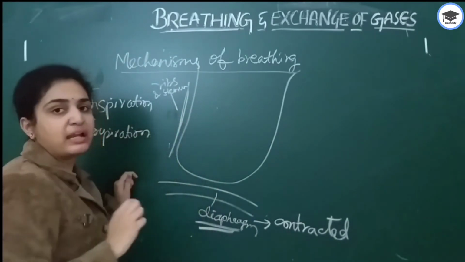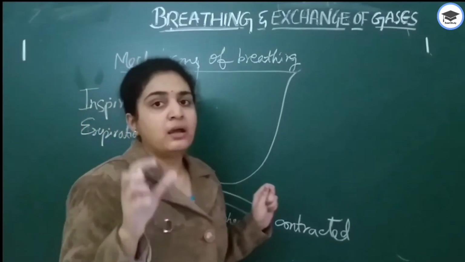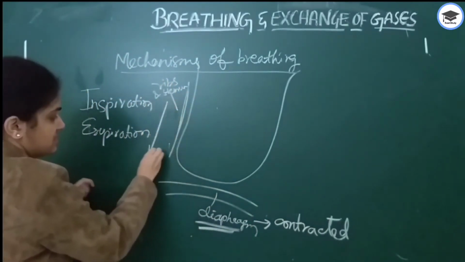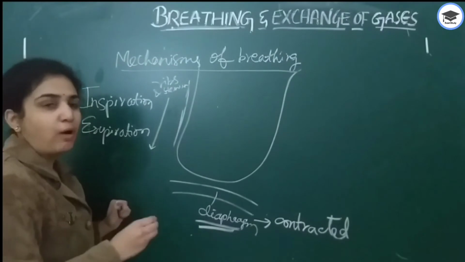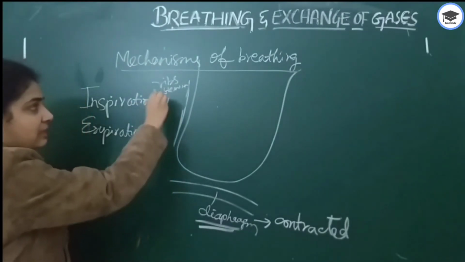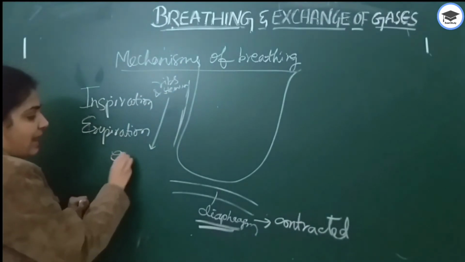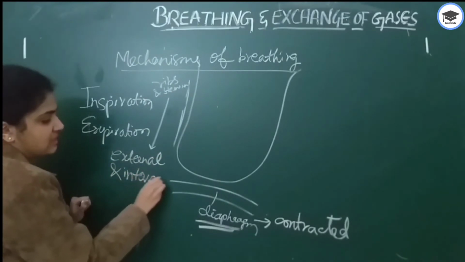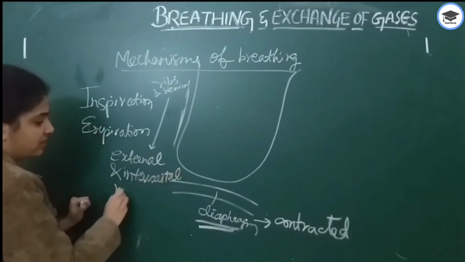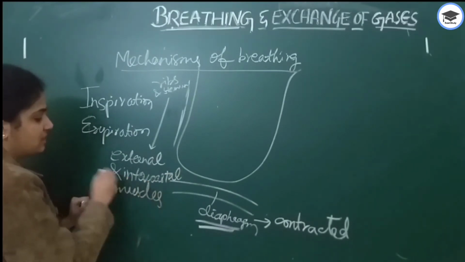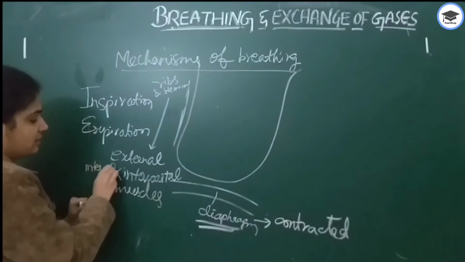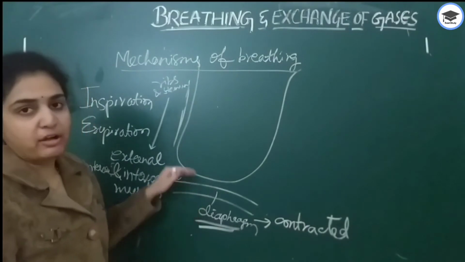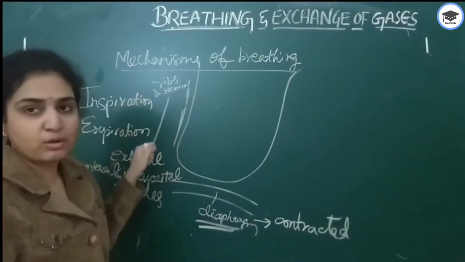How do they get pulled? By the external and internal intercostal muscles. These are the muscles which play a very important role in respiration. So the diaphragm gets contracted, and the ribs and sternum also move through the action of these muscles.